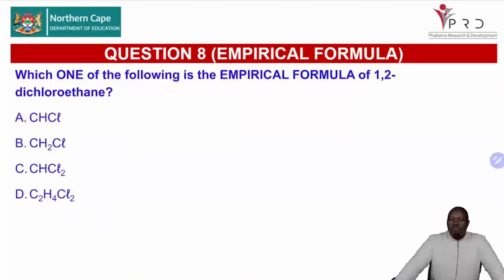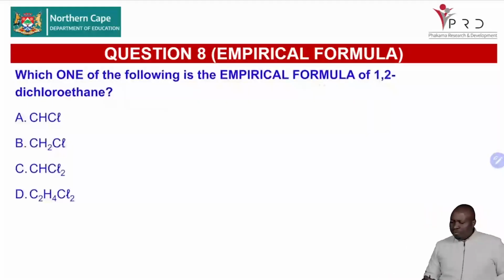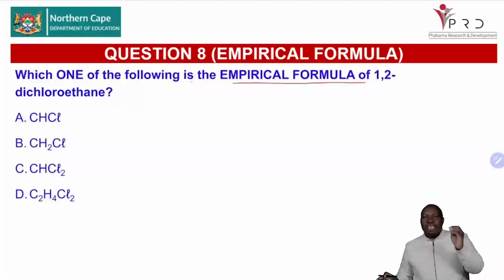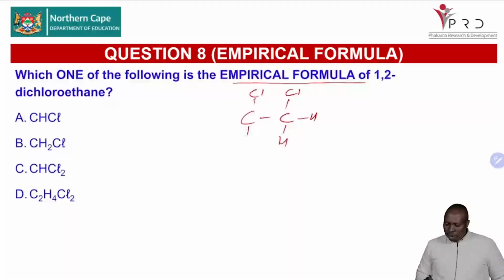Now, the issue of empirical formula, which is the simplest whole number ratio. Empirical formula refers to the simplest whole number ratio. And we are asking which one of the following is the empirical formula of 1,2-dichloroethane. Now, the best thing to do is to first draw the structure so that you can see ethane, and in carbon number 1 we have a chloro, in carbon number 2 we have another chloro. Then you are able to draw it like that.